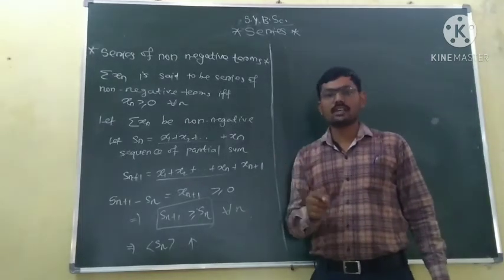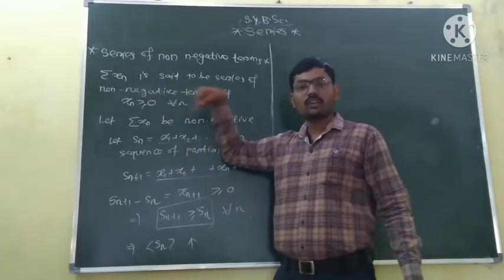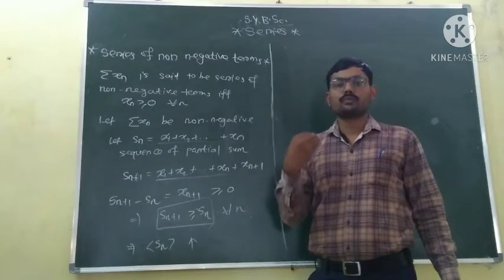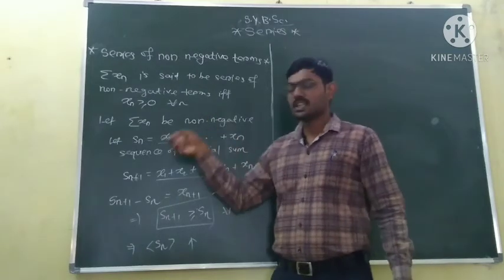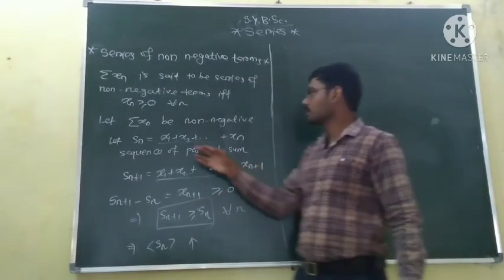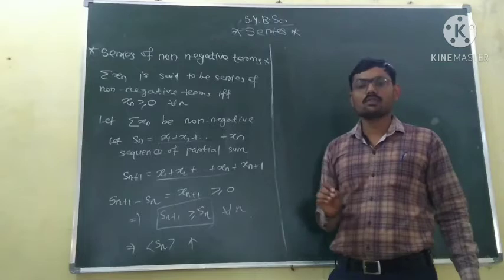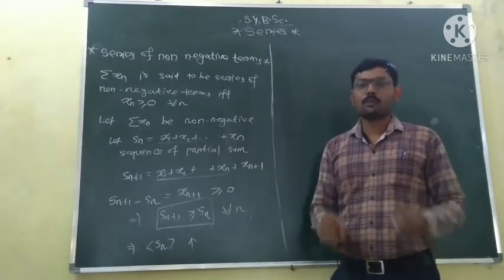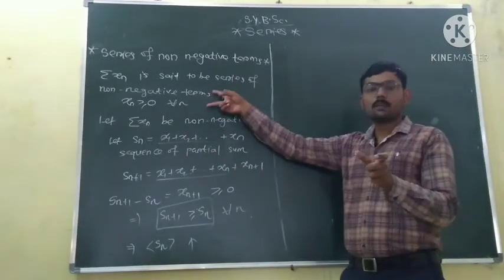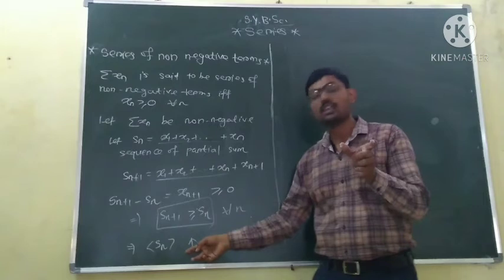We know that a sequence which is monotonic increasing is convergent if it is bounded. So we come to the point: if the series is a series of non-negative terms, then to prove the series is convergent, we have to prove just that the sequence of partial sums for this series is bounded. I will repeat. Suppose we are given a series of non-negative terms and we have to prove that it is convergent. We will find the sequence of partial sums and prove that it is convergent. But in the case of a series of non-negative terms, the sequence of partial sums is always monotonic increasing.